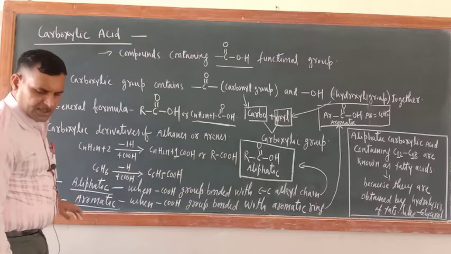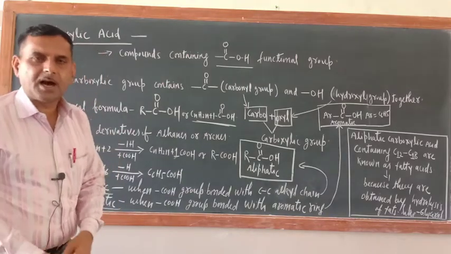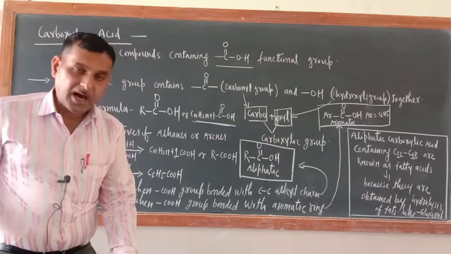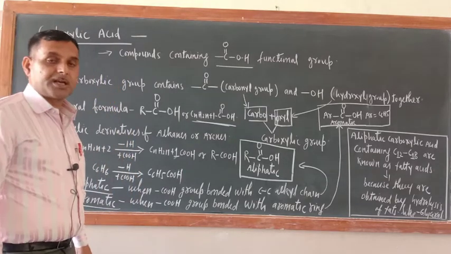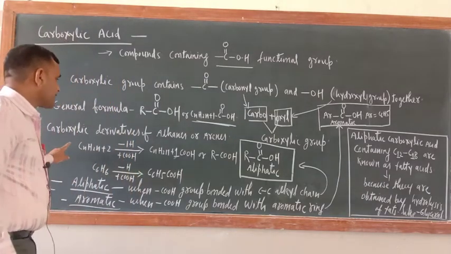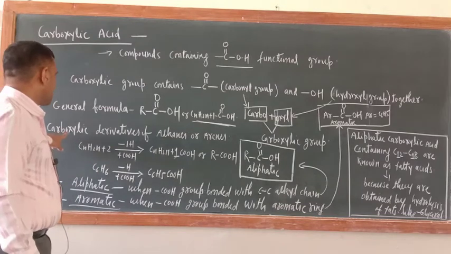Carboxylic acids are compounds which can be called alkyl or aryl derivatives, carboxylic derivatives of alkanes or arenes.